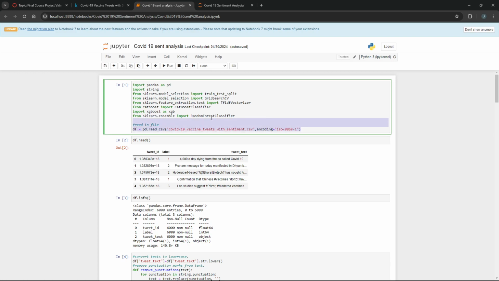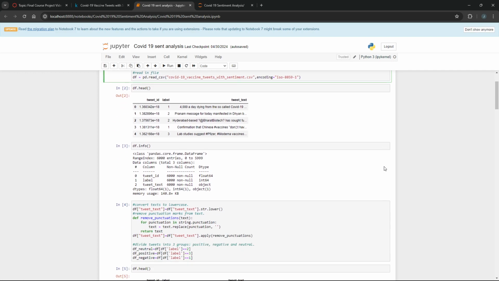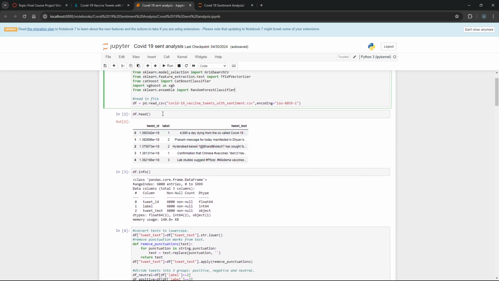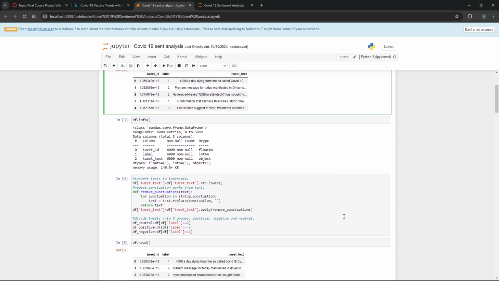So this line here, this is just importing a bunch of stuff and reading in the file. This is just showing the top of the data set. So this is what we currently got read in.